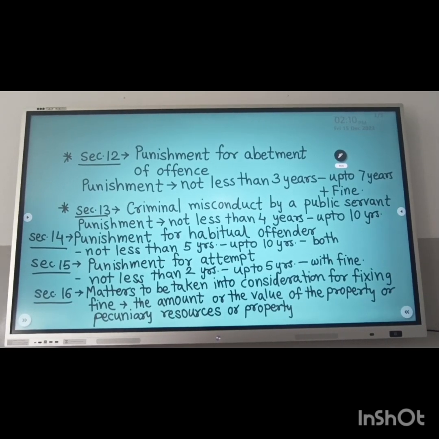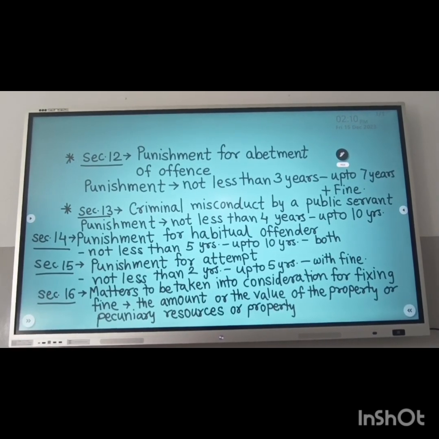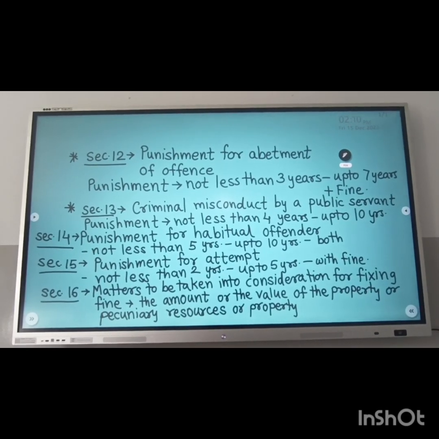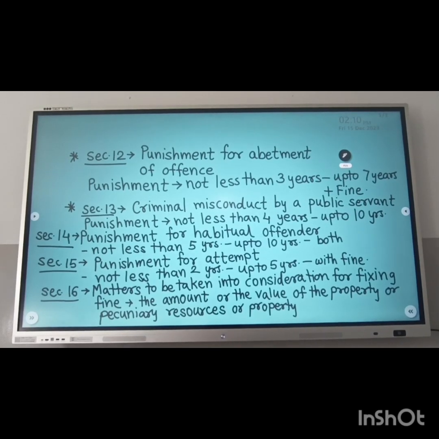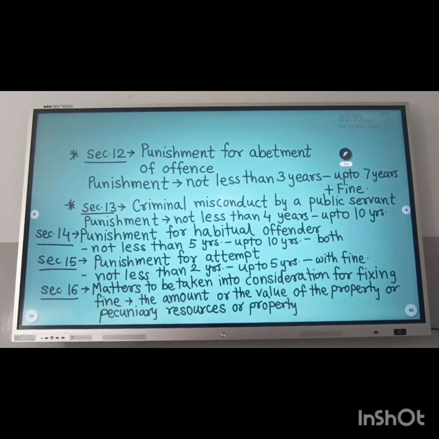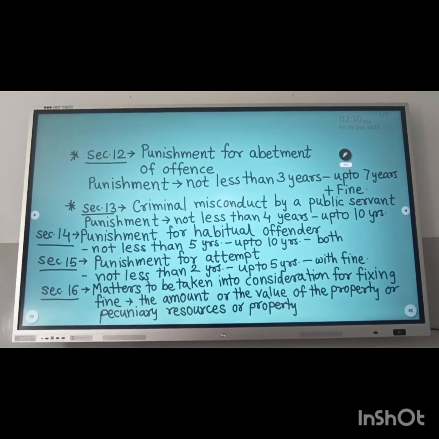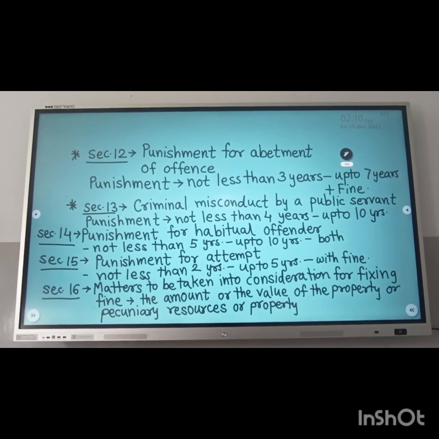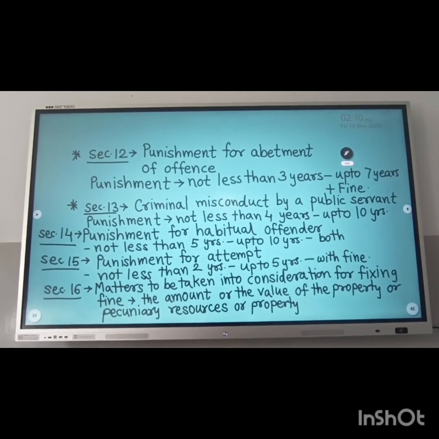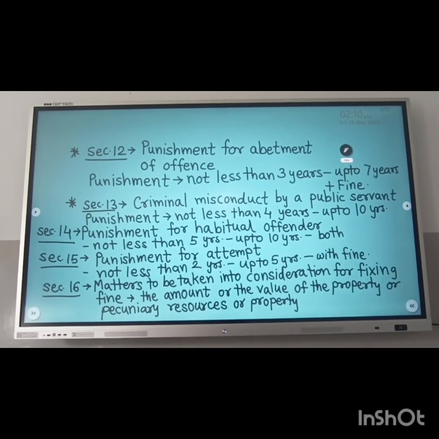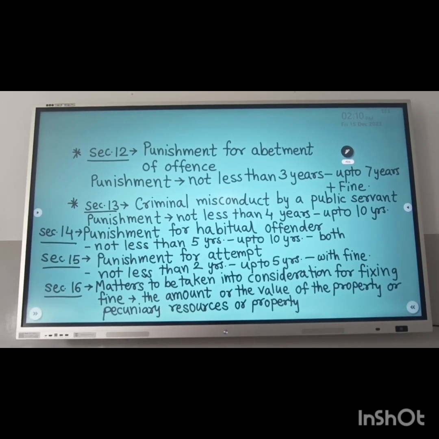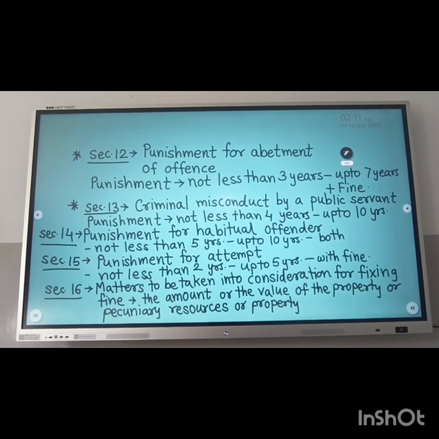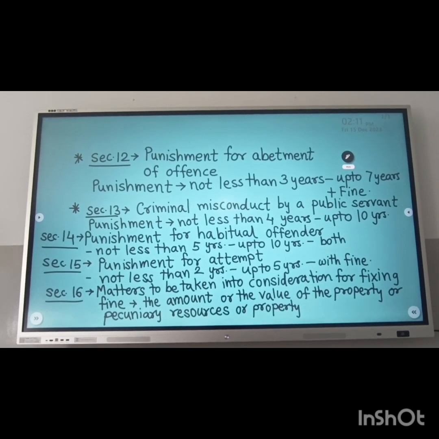Chapter 3 deals with offenses and punishment, and sections 12 to 16 deal with the penalties. Section 12 deals with the punishment for abetment of an offense. Here abetment means encouragement, so you have to write firstly about the meaning of abetment. The punishment under Section 12 is not less than 3 years imprisonment, which may extend to 7 years, and a fine or both.